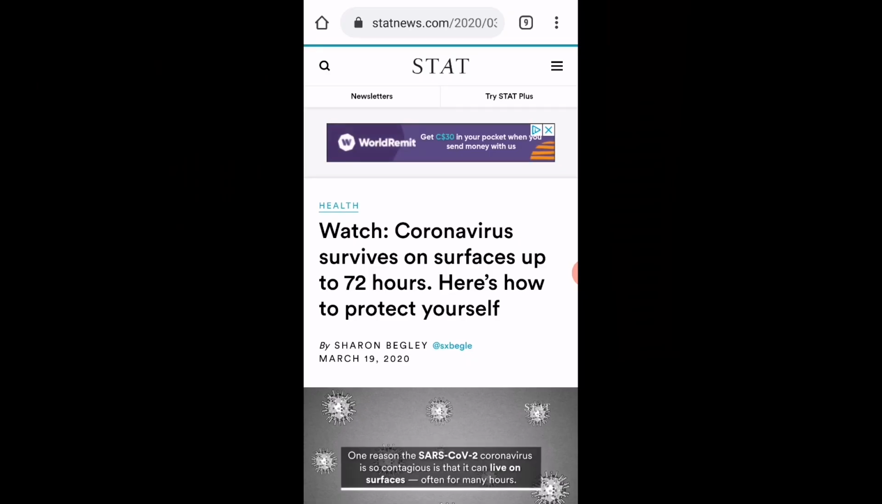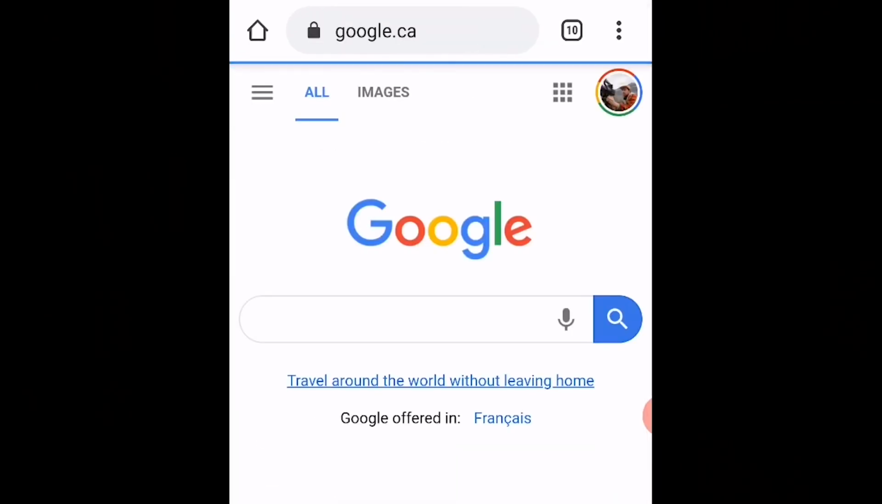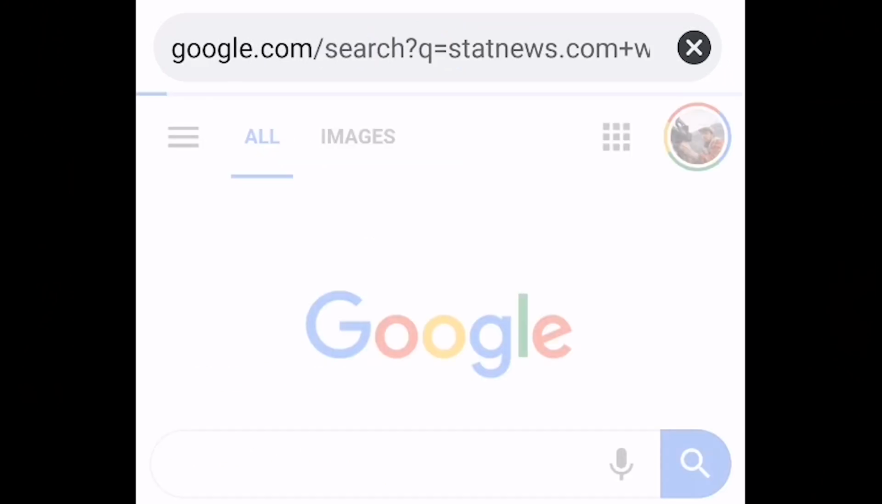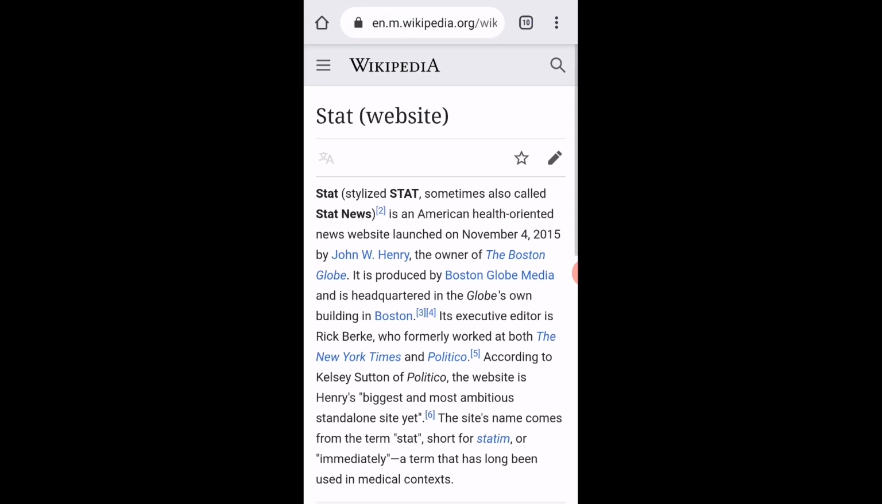Now, there's nothing magic about this technique, by the way. This will work in any browser with any search engine. If you're using a phone or tablet, you can just open a new tab and search the name of the site along with the word Wikipedia to get to the Wikipedia entry quickly.